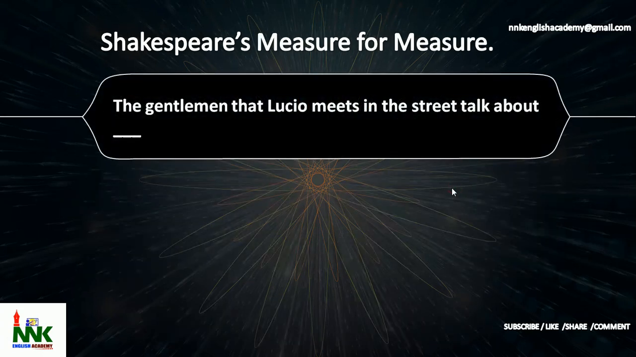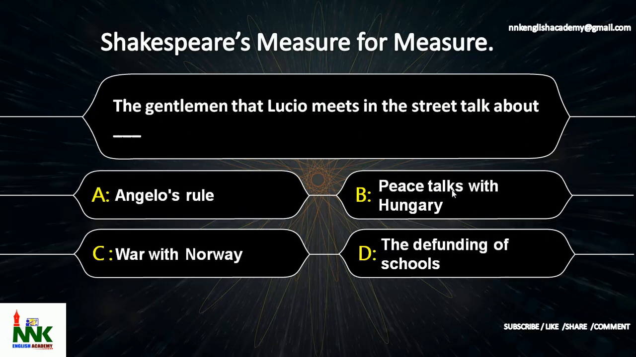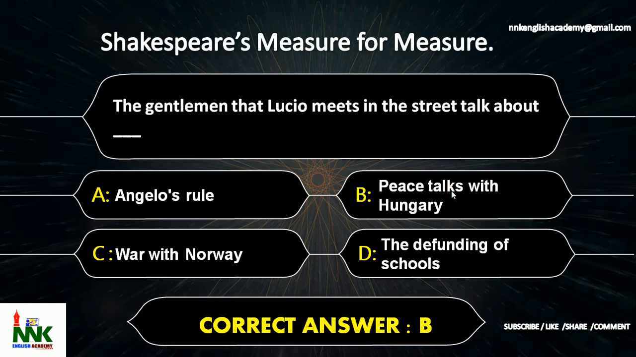Next question. The gentleman that Lucio meets in the streets talks about dash. The options are option A, Angelo's rule, option B, peace talk with Hungary, option C, war with Norway, option D, the defunding of schools. The gentleman that Lucio meets in the streets talks about dash. The correct answer is option B, peace talk with Hungary.